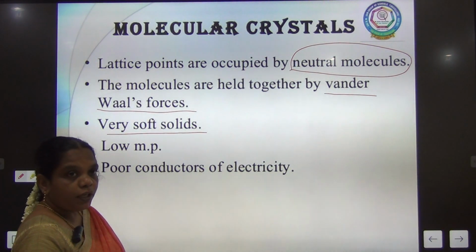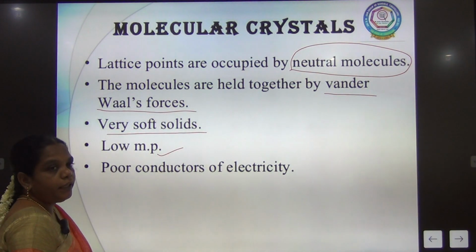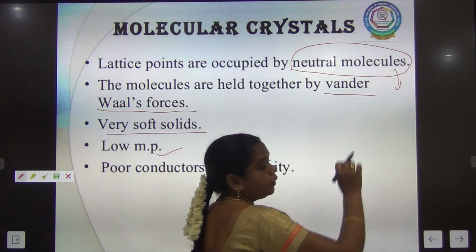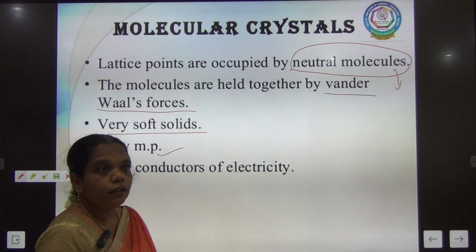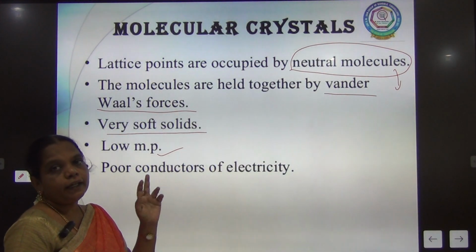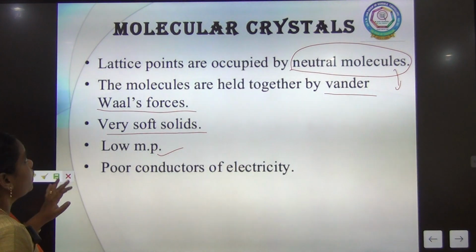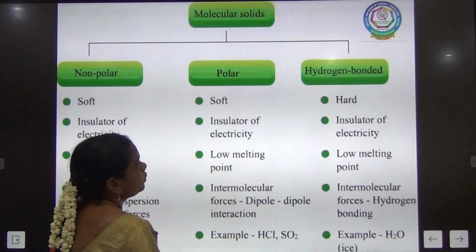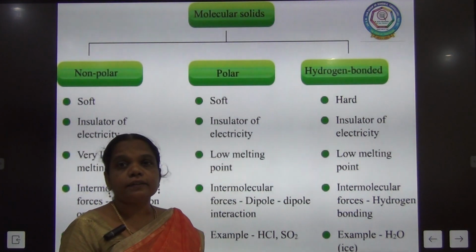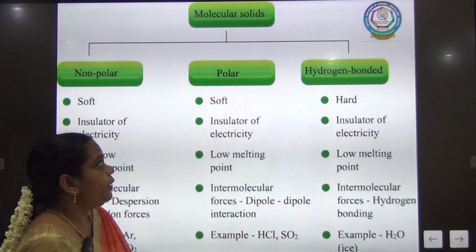and because of that they all have low melting points, and due to the neutral molecules, they are poor conductors, they won't conduct electricity. And the molecular solids can be classified as polar, non-polar and hydrogen bonded.